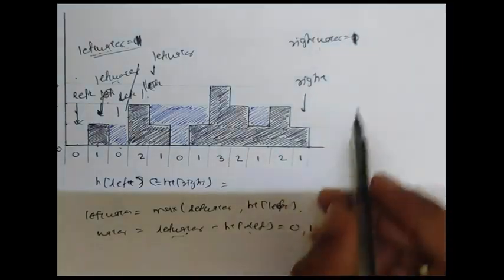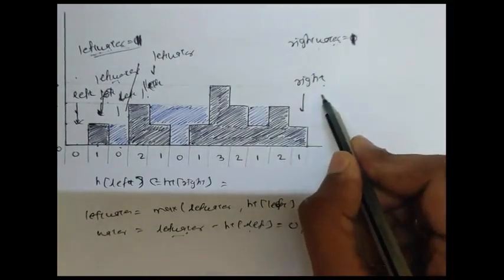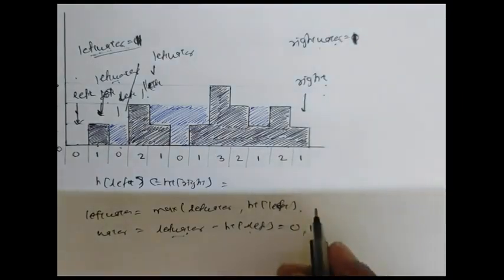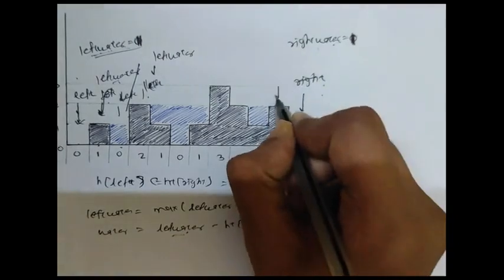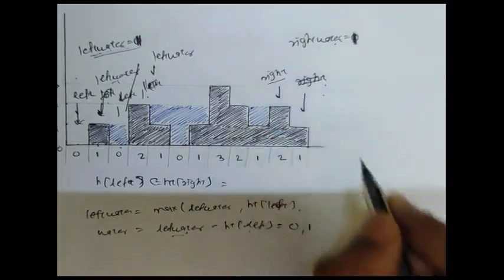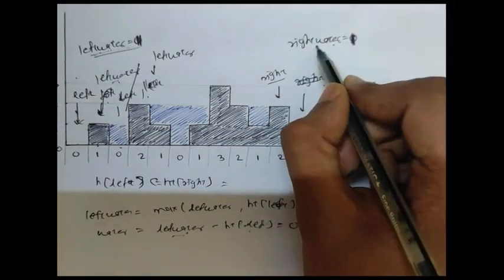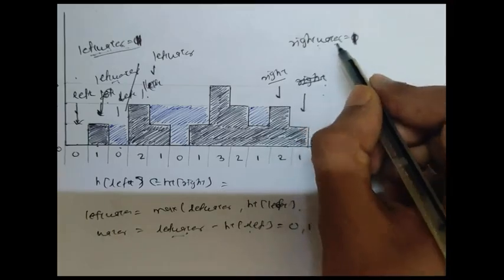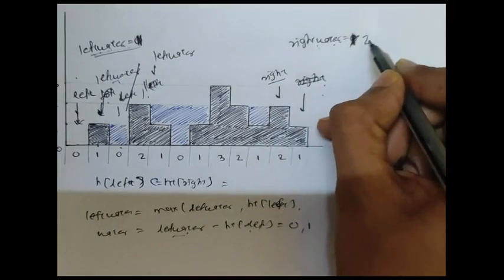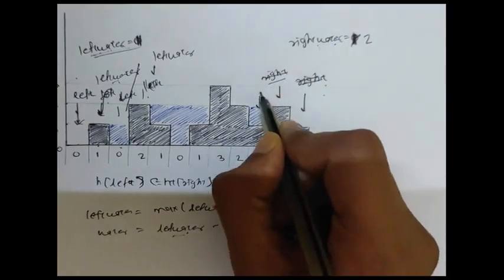And the water content will be right water minus height of right. Both are 1. So the water will be 0. So right will go up to here. The height of right is 2 and the right water is 1. So right water will be the maximum of the two, which is 2. So right water is updated to 2. So again right will get decremented.